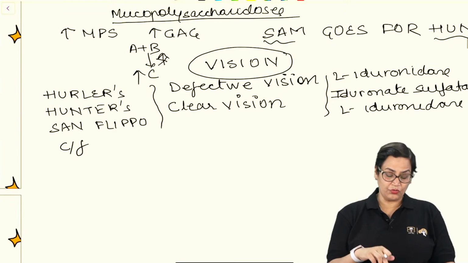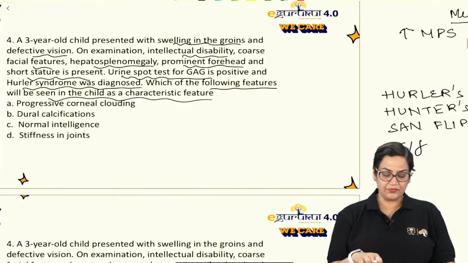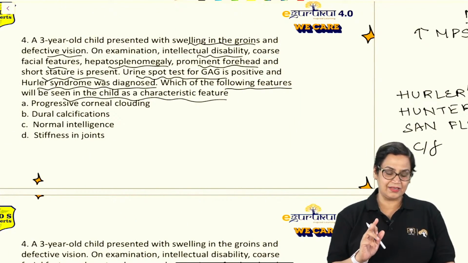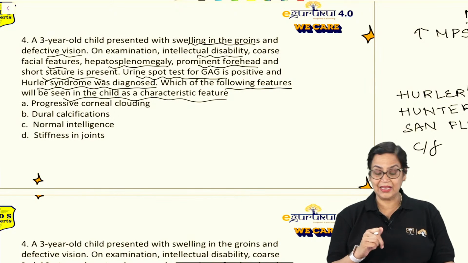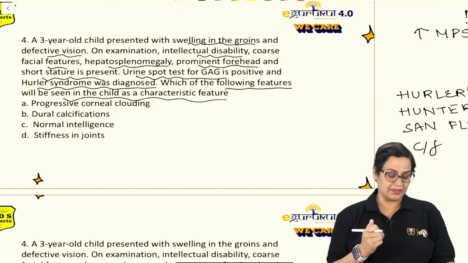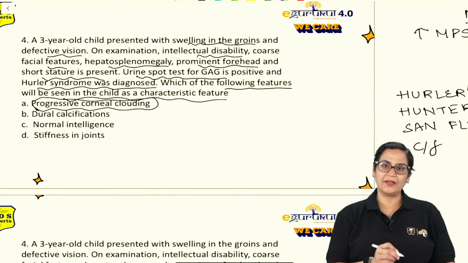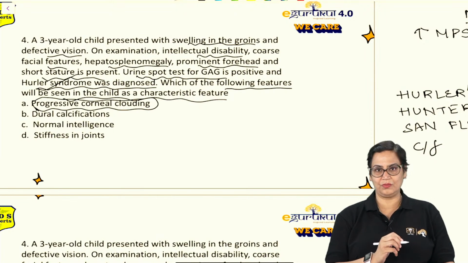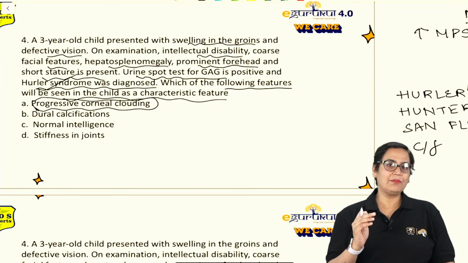So, now coming over to the question, which of the following characters will be seen in the child as a characteristic feature? You can say progressive corneal clouding because the child is suffering from Hurler syndrome. Just remember this. And remember the mnemonic.